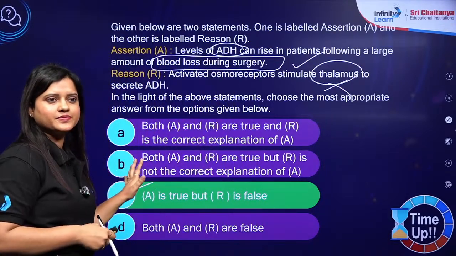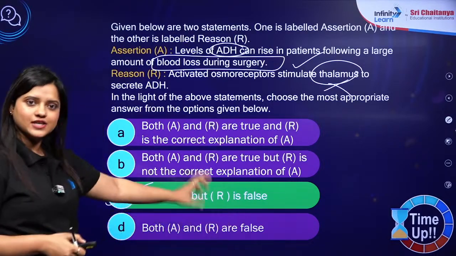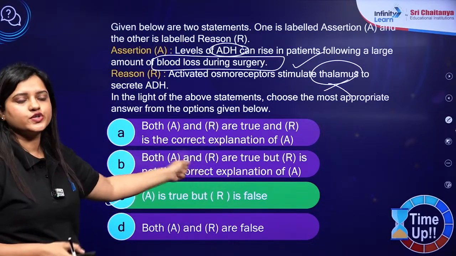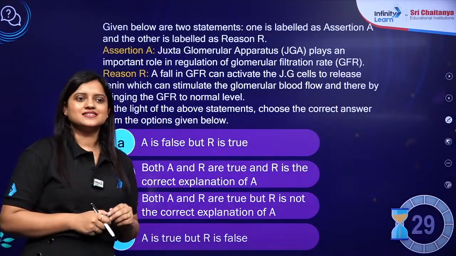Yes, yes, now? So the correct answer is, assertion is true, reason is false, it is C only. A very good question this was. Very good Vishal. Next question and your time starts now.